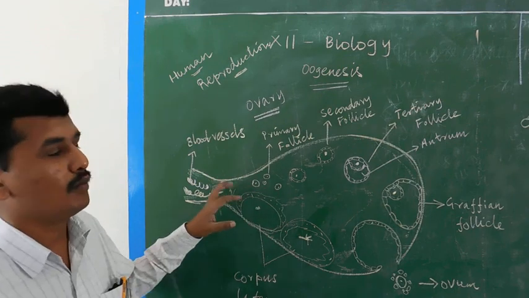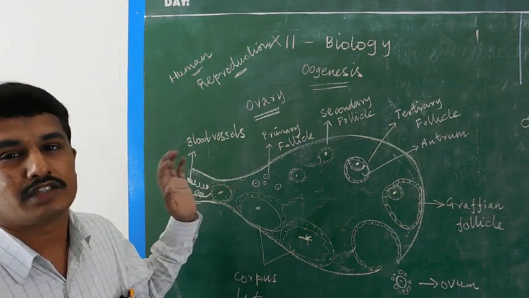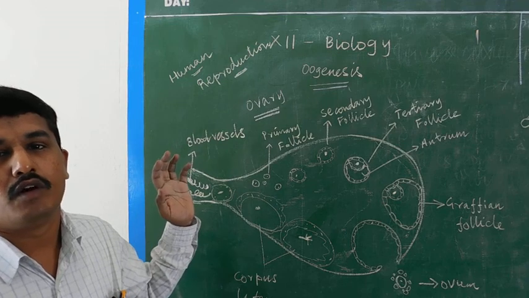This is the cross section, the internal view, of the ovary.